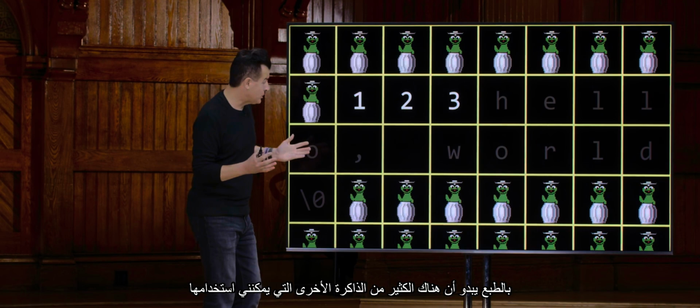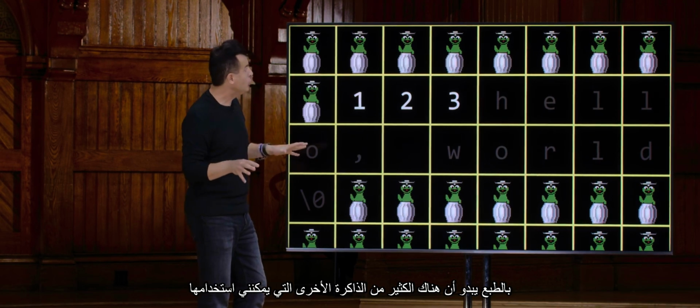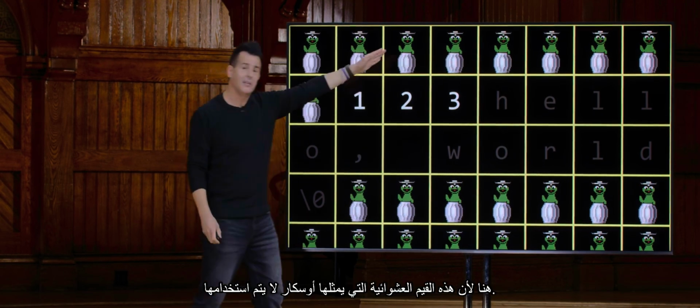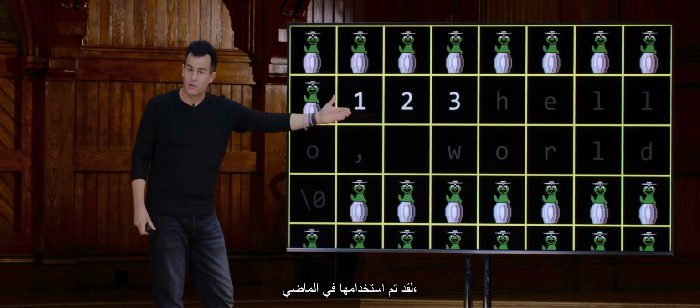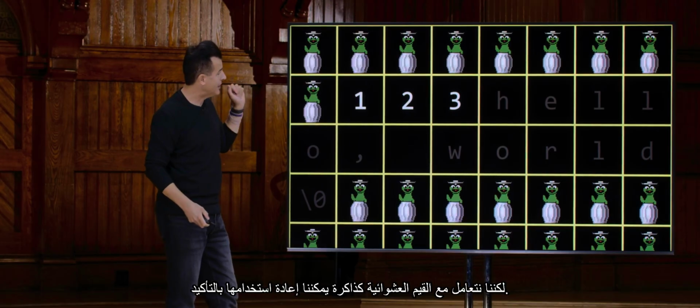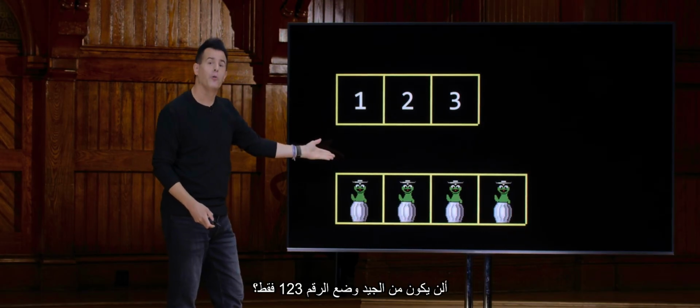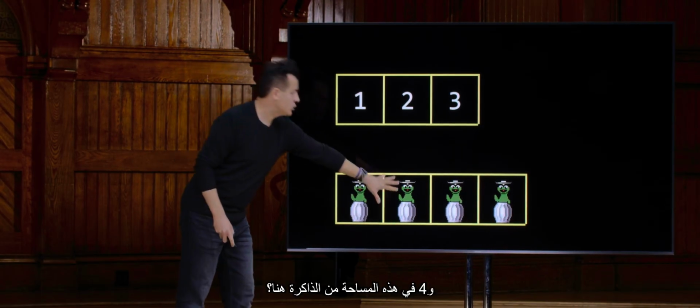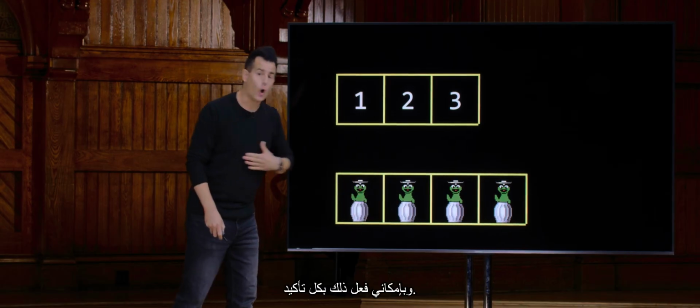Of course, it looks like there's plenty of other memory I could use here because these garbage values, represented by Oscar, are not being used. They've been used in the past, but we treat garbage values as memory we could reuse, certainly. So wouldn't it be nice to maybe just plop the 1, 2, 3, and 4 in this chunk of memory over here? And I can totally do that.